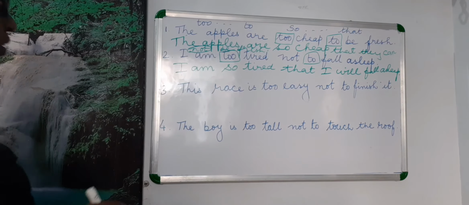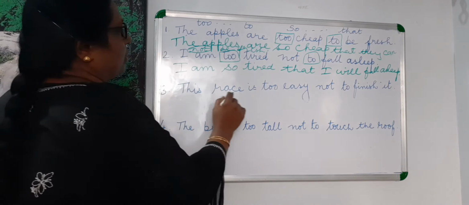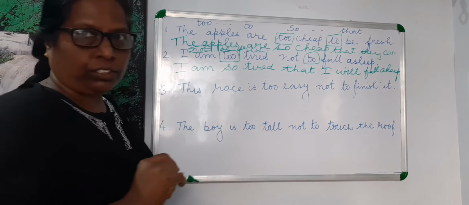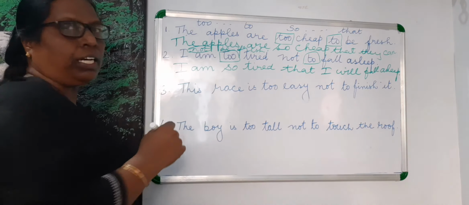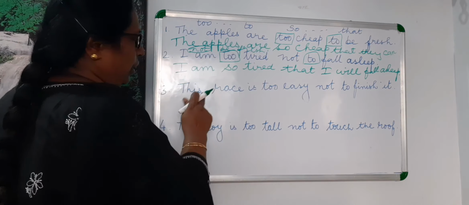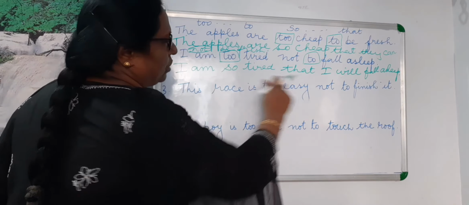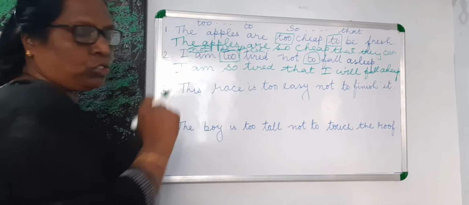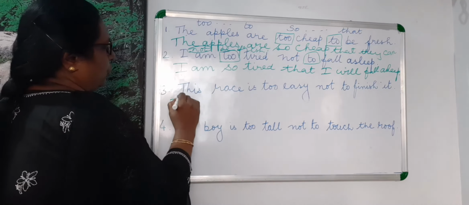And let's see the next sentence. This race is too easy not to finish it. Here again, "not" is there. How to rewrite it? By using "so" and "that". When a sentence which carries "too...to" carries "not" in it, you are not supposed to use "not" in the answer. So here, this will go like this.